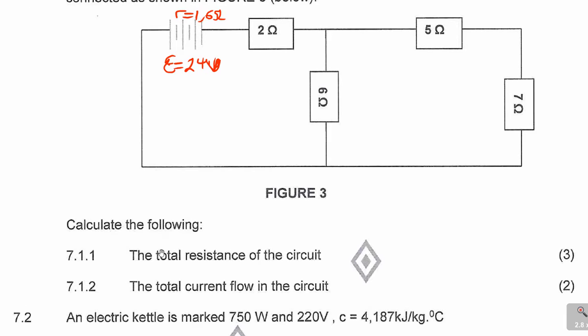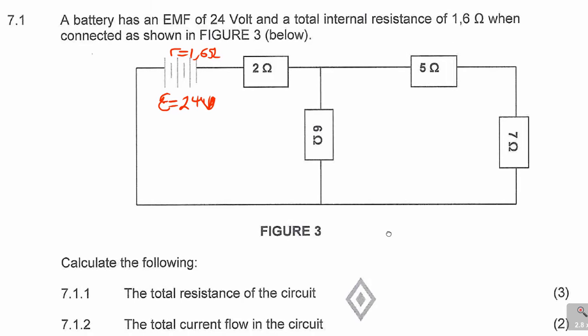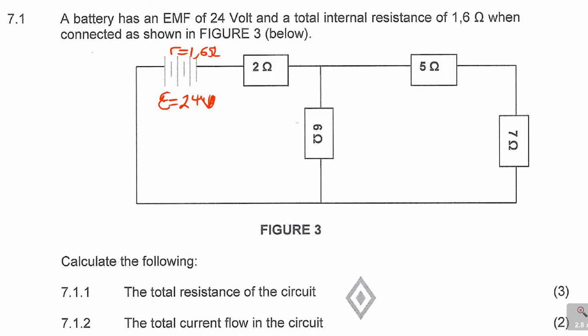It says calculate the following: 7.1.1, the total resistance in the circuit. Guys, it's a common question, but for you to be able to find the total resistance, it's very, very important to trace your current. The first thing is, remember, current flows from the positive to the negative, so it's flowing in this direction. And then when it comes here, the current is going to split or branch. Part of it will go in that direction, part of it will go in that direction.